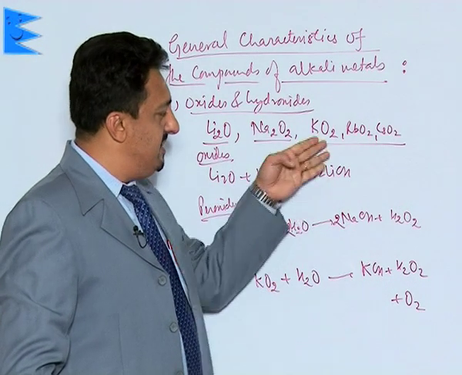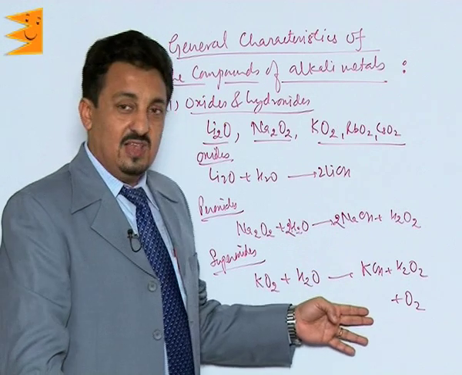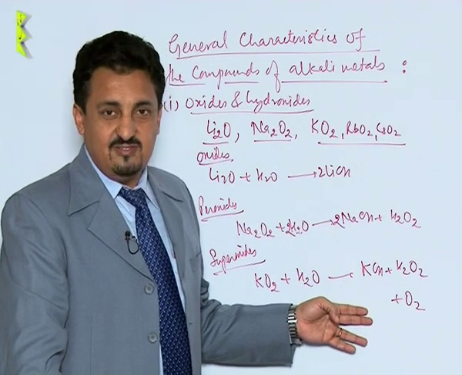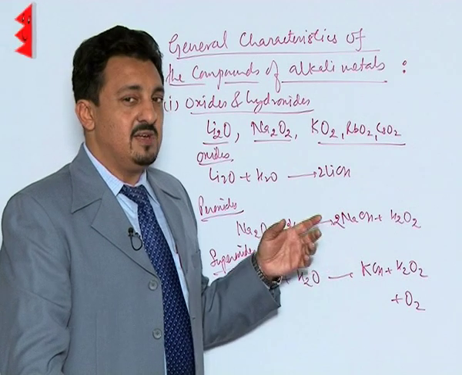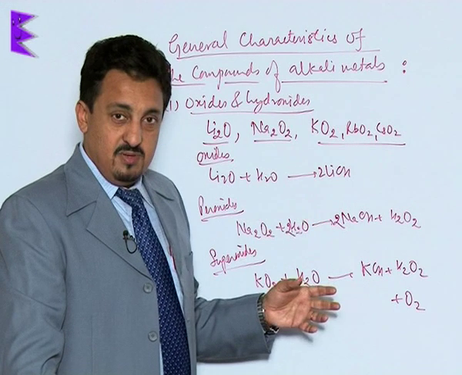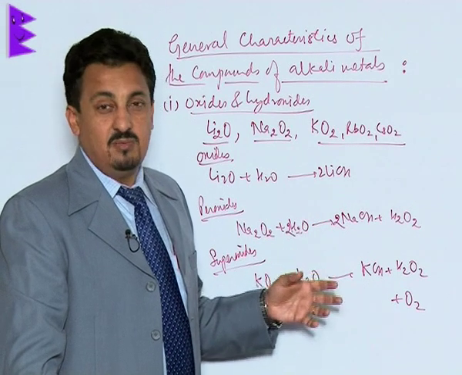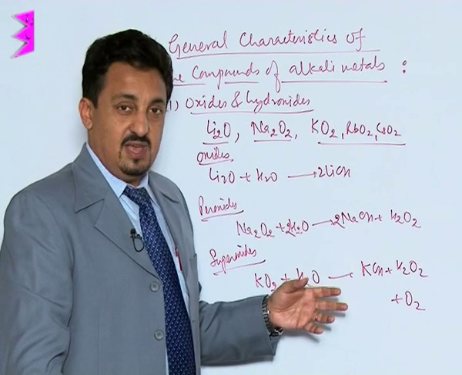Now let us talk about the hydroxides. All of these hydroxides of alkali metals are white crystalline solids. They are highly soluble in water. Their solubility increases down the group. All of them are soluble, and since they are soluble, they make the solution basic, so they are called alkaline or strong bases in nature.